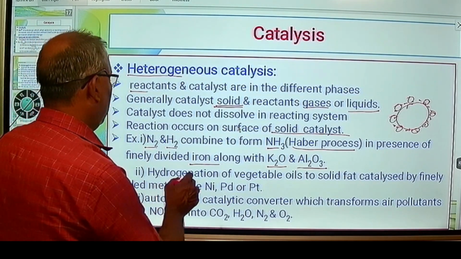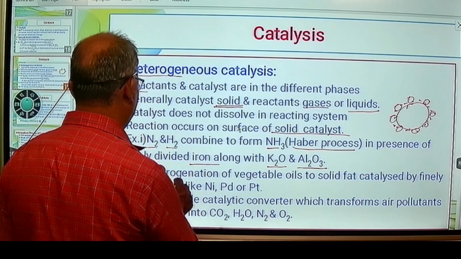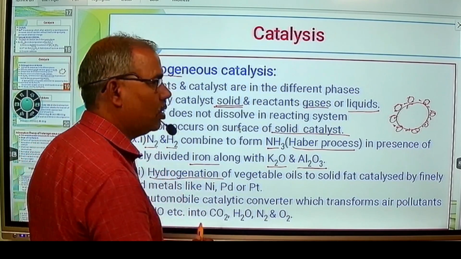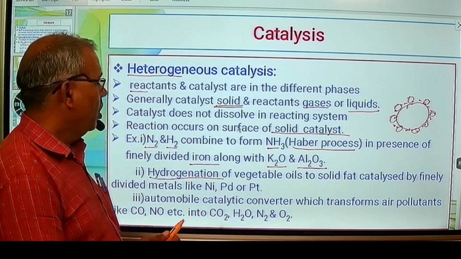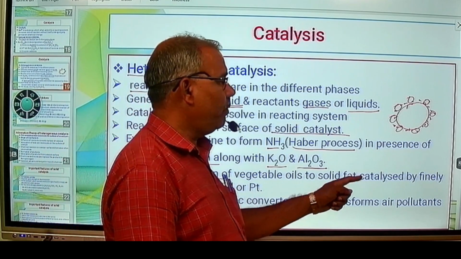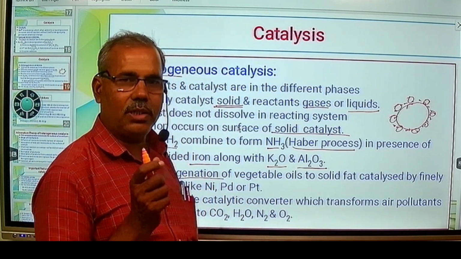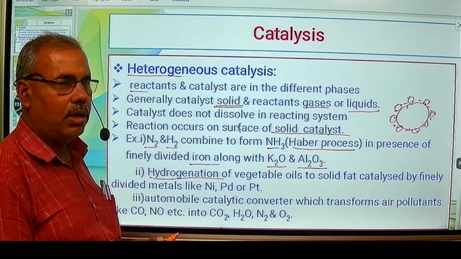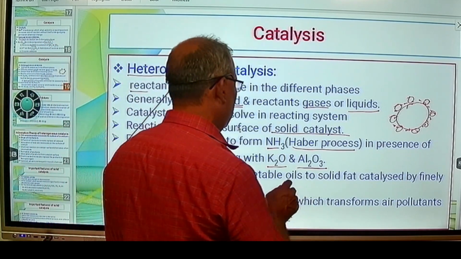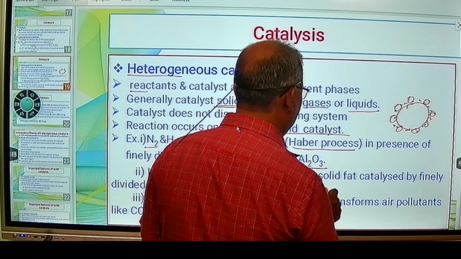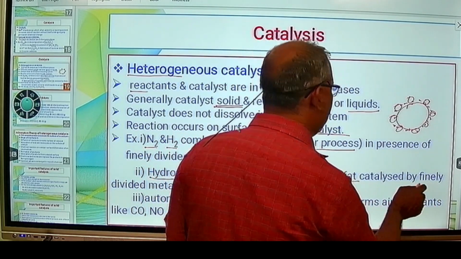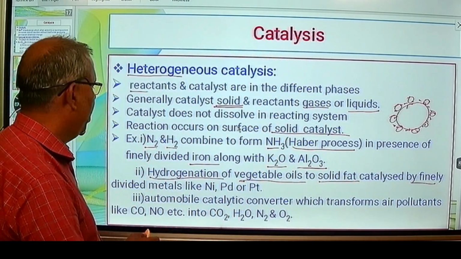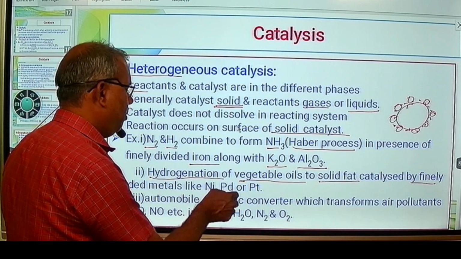Then hydrogenation of vegetable oils. Hydrogenation means addition of dihydrogen to vegetable oils to form solid fat. Vegetable oil is present in liquid state. It is converted into solid state, solid fat, by hydrogenation. So hydrogenation of vegetable oils to solid fat is catalyzed by finely divided metals like nickel, palladium or platinum.